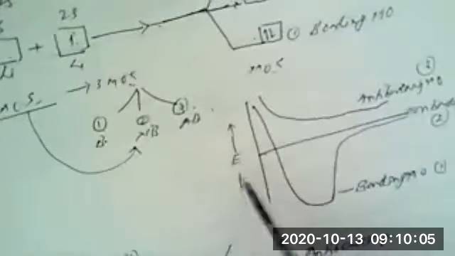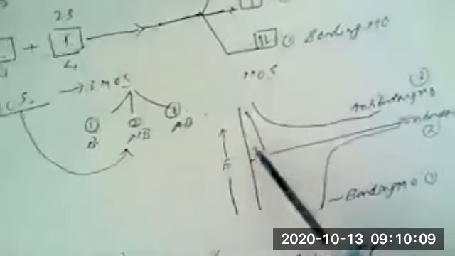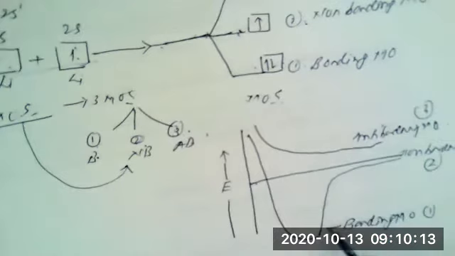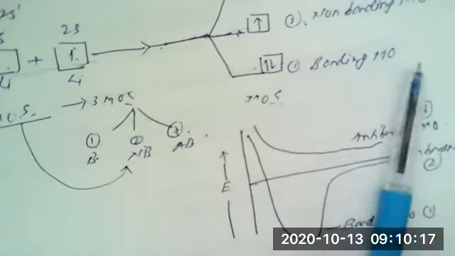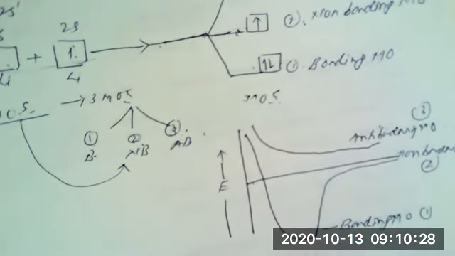Here is the potential energy diagram for the formation of the Li3 molecule, where three newly formed molecular orbitals will be there. One is a bonding, second is a non-bonding, and third is an anti-bonding. So this is how we have seen the formation of the three newly formed molecular orbitals in case of the Li3 molecule.